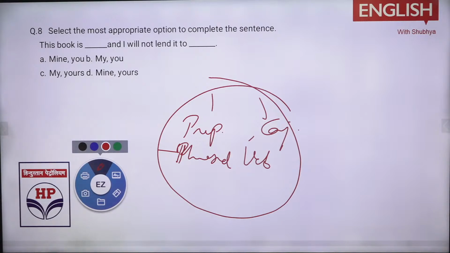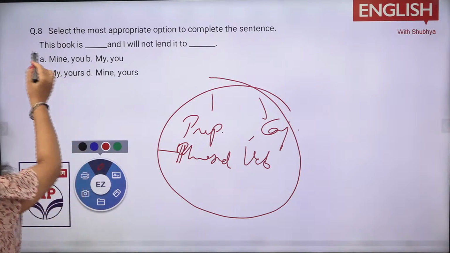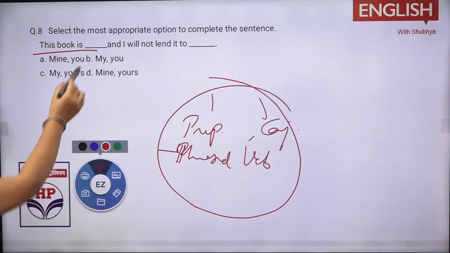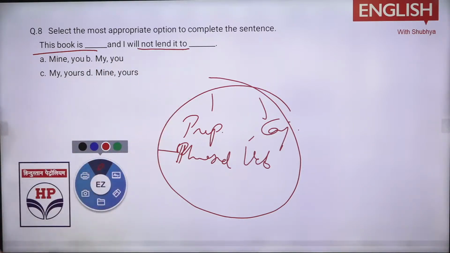Option A, anyone else? Everyone is saying option A. See, this is a very easy one. You won't find it difficult. You will say, ma'am, very easy. But this is what your paper is demanding. Very basic, very easy English. This book is dash and I will not lend it to dash.